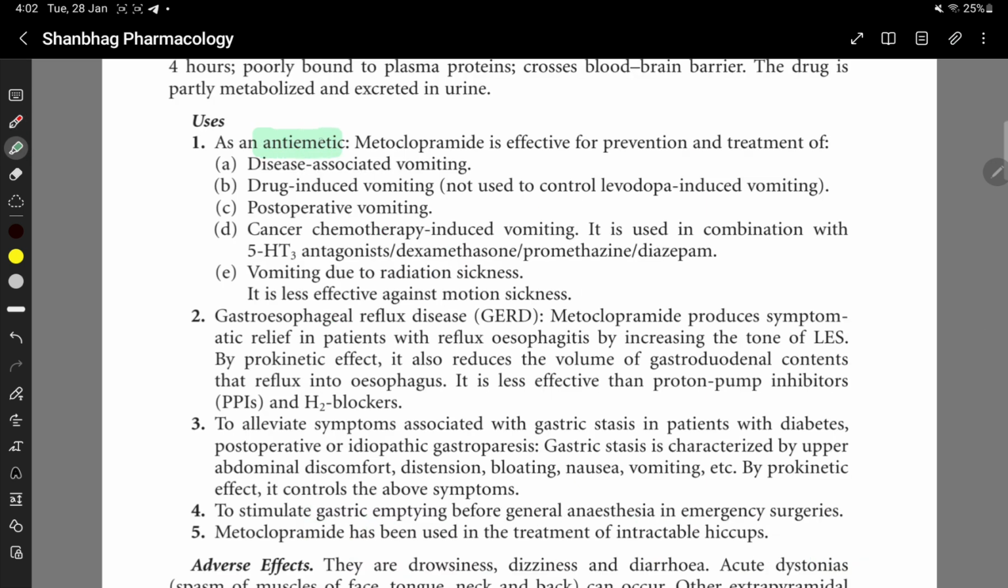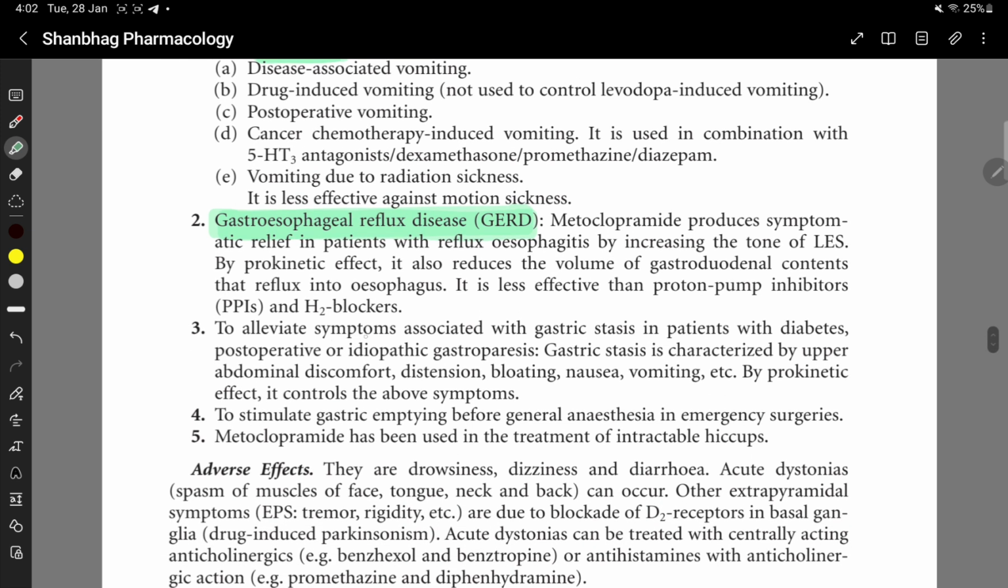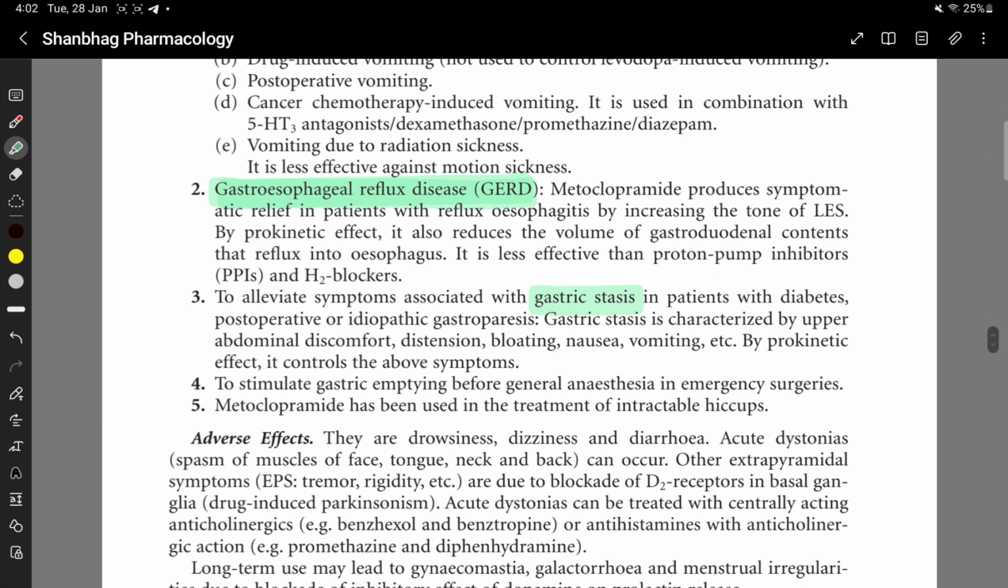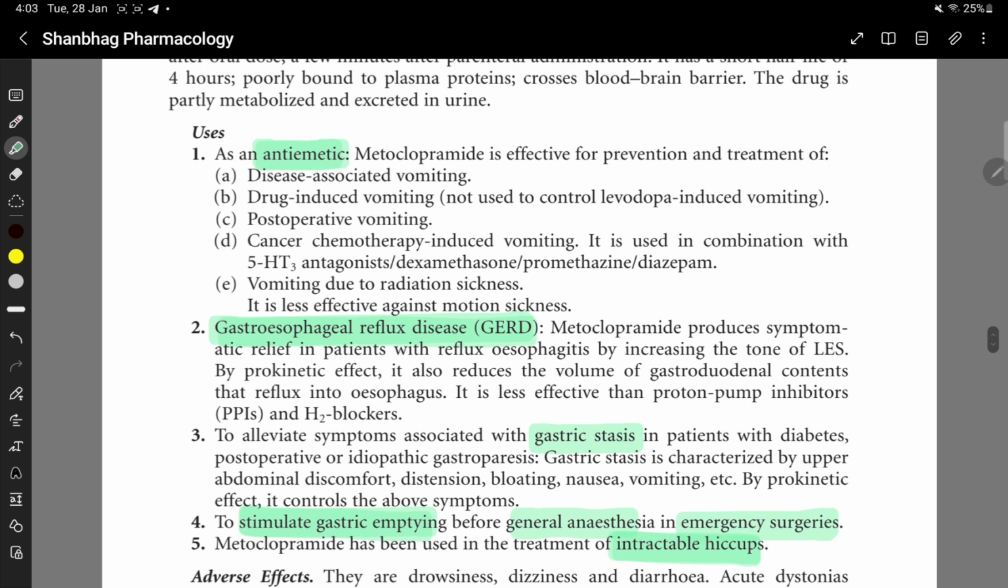Uses: as an anti-emetic; in gastroesophageal reflux disease; to alleviate symptoms associated with gastric stasis in patients with diabetes, post-operative or idiopathic gastroparesis. Okay. To stimulate gastric emptying before general anesthesia in emergency surgeries. Metoclopramide has been used in the treatment of intractable hiccups.